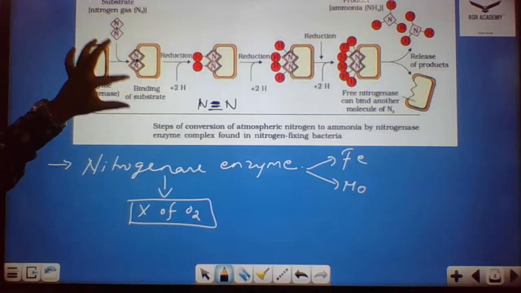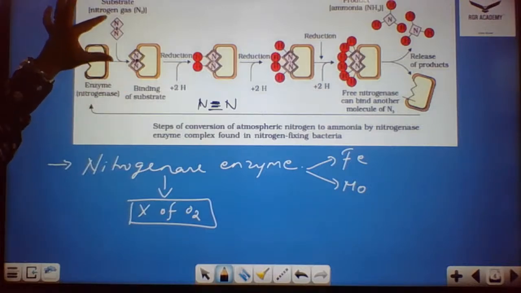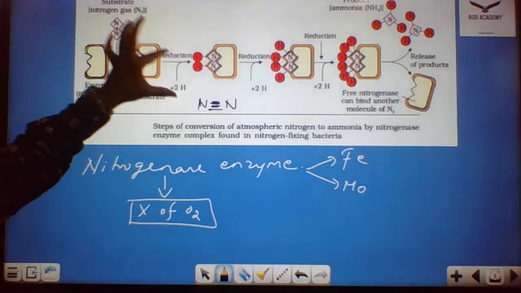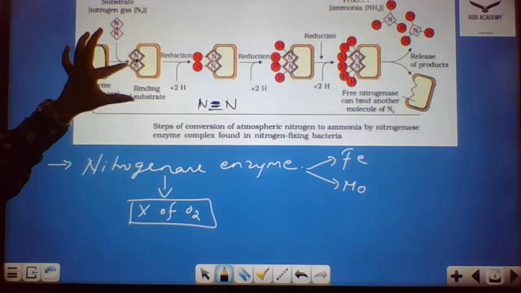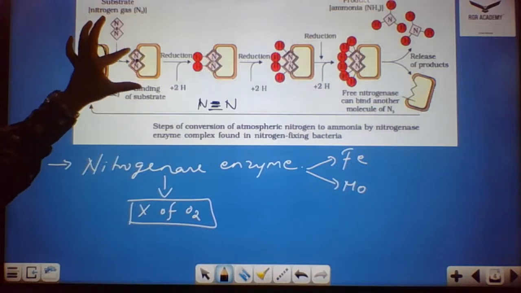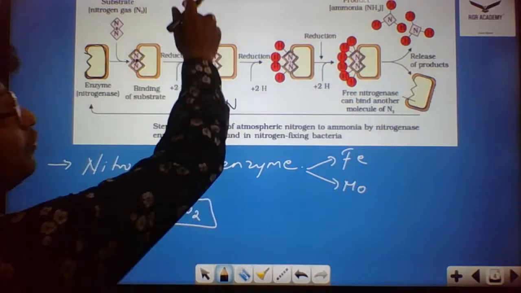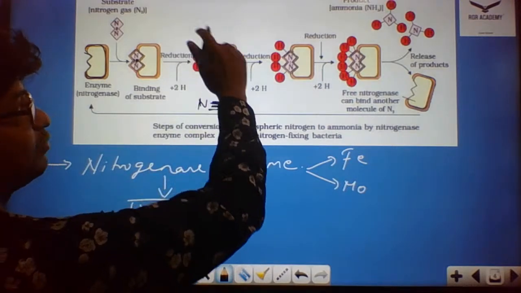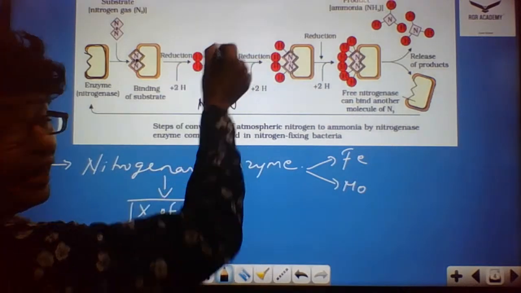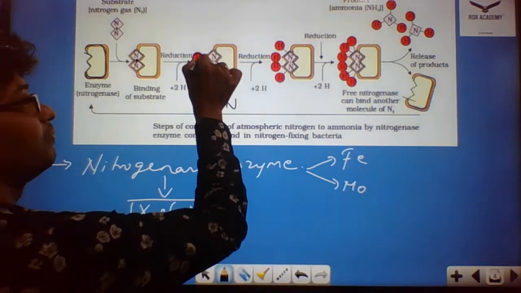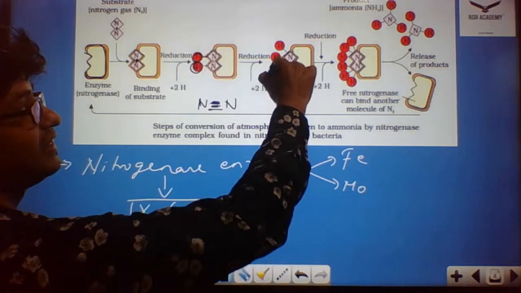Further to that, what happens? To the substrate, the nitrogen molecules come and bind, and then the reduction takes place. As I already told you, these 2 nitrogens are bound with 3 bonds. Then the enzyme acts, and there will be removal of 1 bond. Then 1 H will come and bind over here. Then again the reduction takes place.